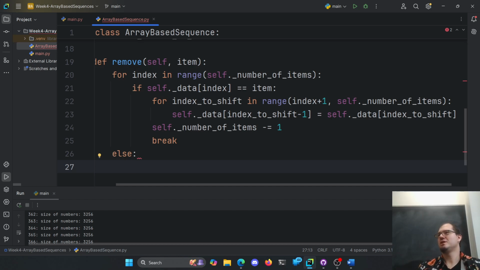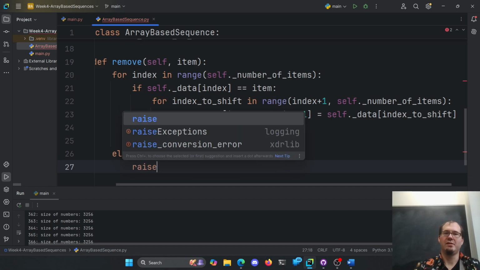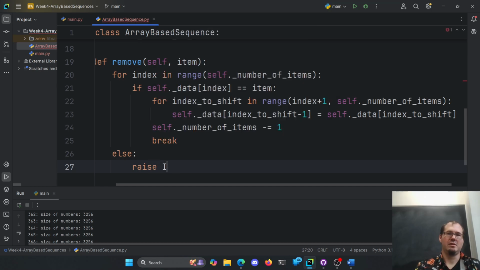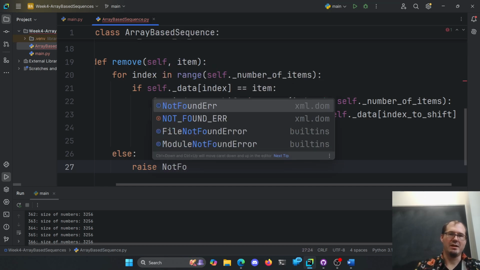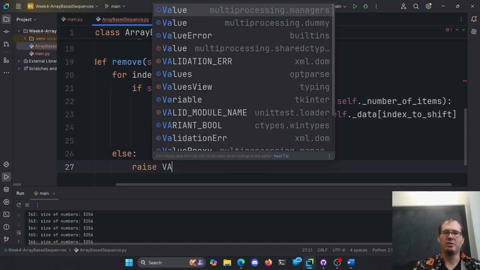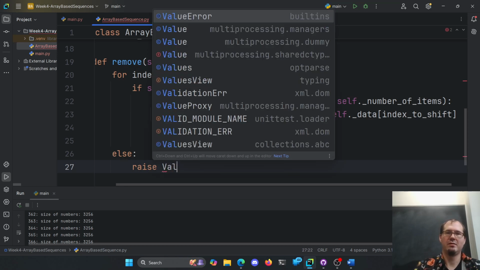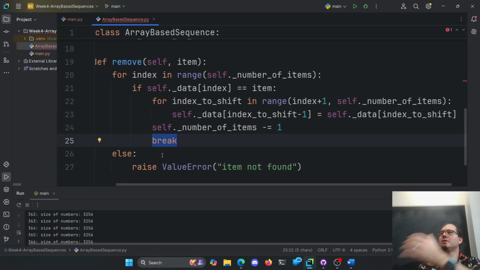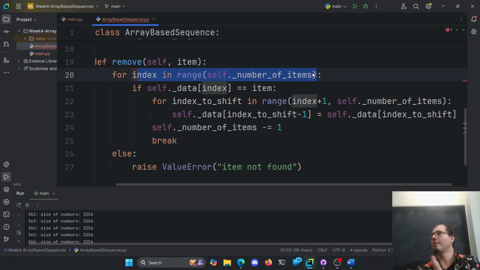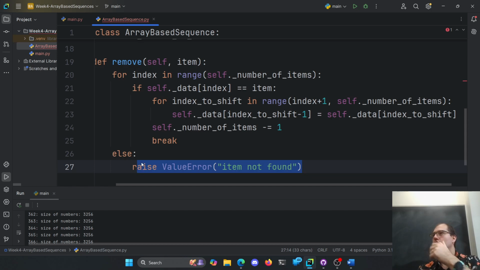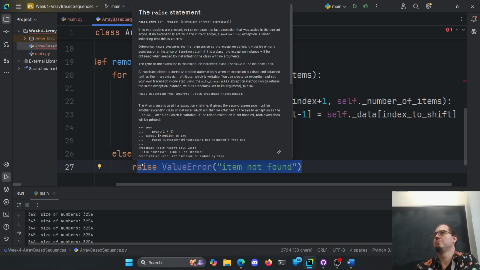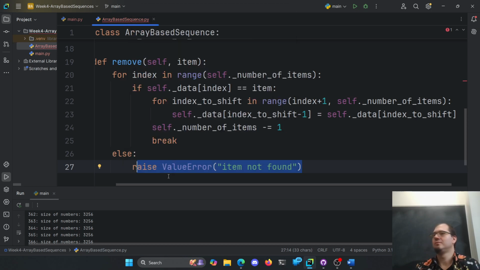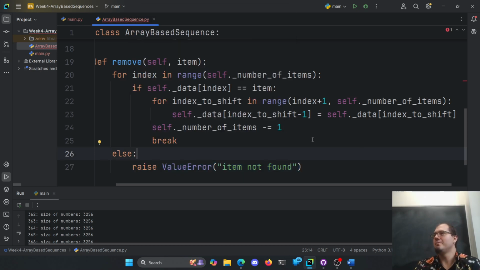We could raise an exception if we wanted to. That's probably, I don't know, raise item not found, there's like a not found, sure. I don't know if that's the right one here. We'll just say value error. I like value errors. Value error, item not found, something like that. So if we didn't break and we looked at every single item in the number of items that we have, let's raise an exception and say, hey, you tried to remove something that didn't exist, dummy. Go fix it or crash. Right? Exceptions are nice because they make people deal with it here.